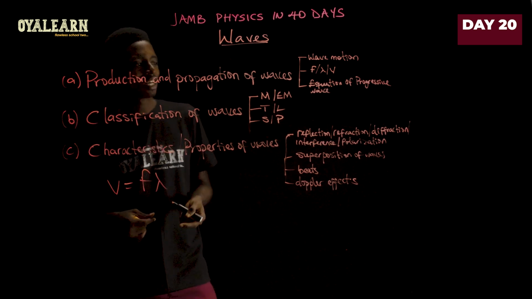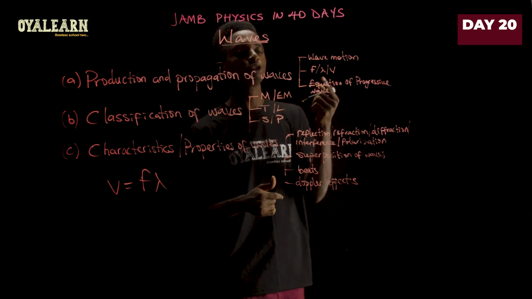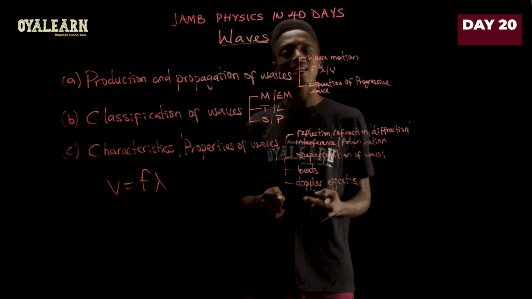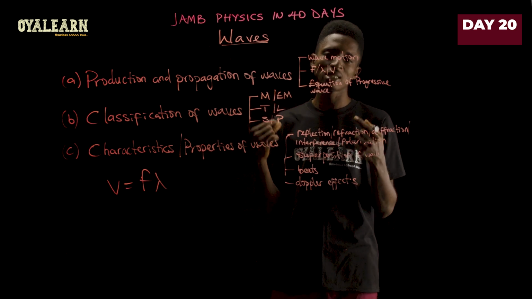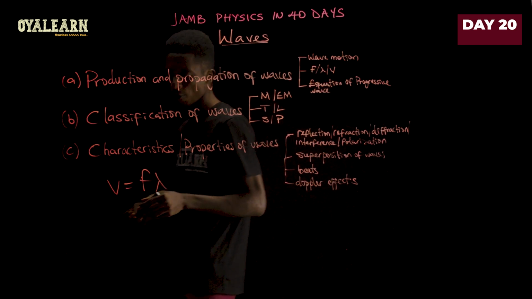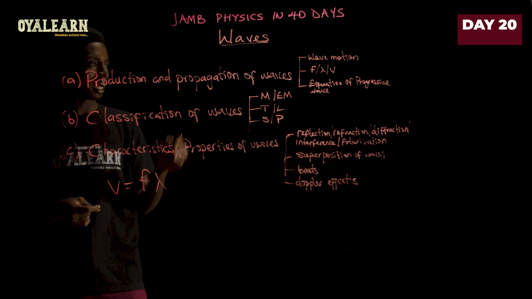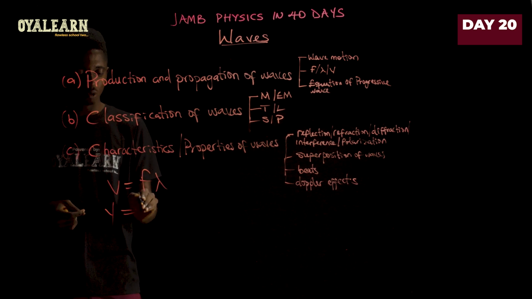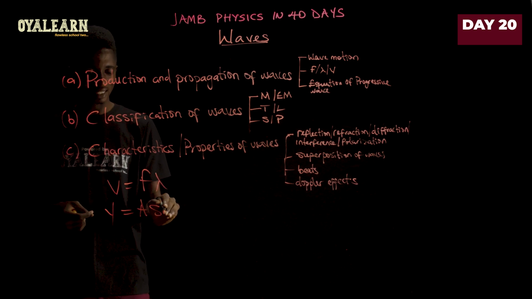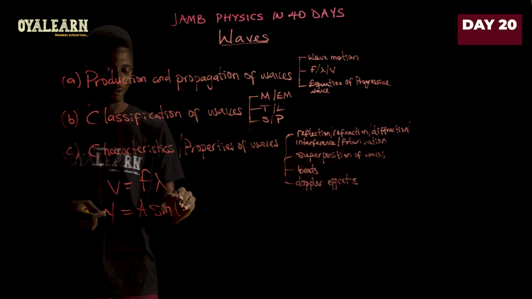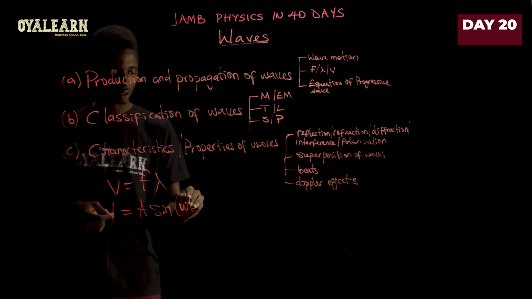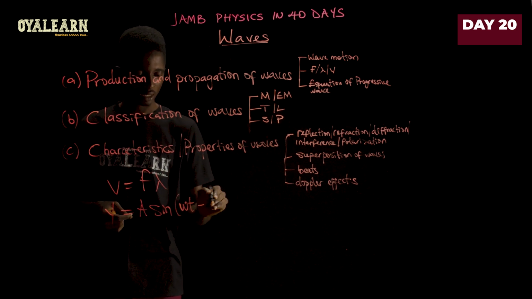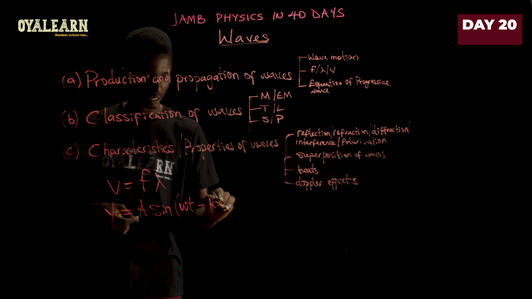And not just that, you should also be able to use the equation of a progressive wave to solve problems on waves. The equation of a progressive wave states that when you are looking for the y component of a wave, it equals the amplitude multiplied by the sine of omega t minus kx.